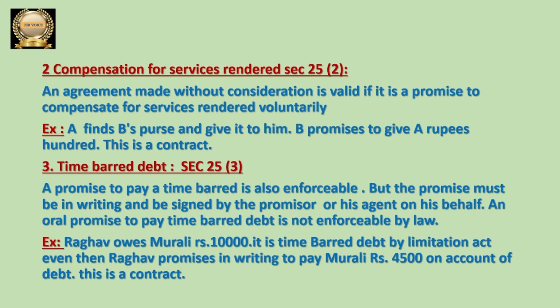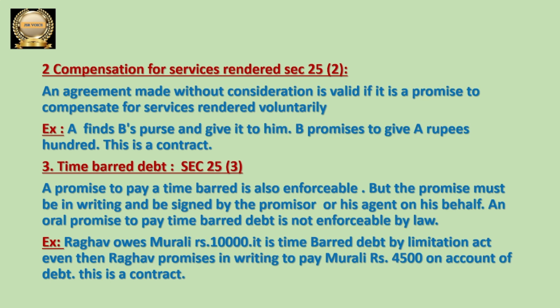Let us discuss the next one, time barred debt under section 25 subsection 3. This time barred debt exception is discussed under section 25 subsection 3 of Indian Contract Act. Let us see what first of all is time barred debt. Suppose there are two parties, one party has to pay money to another party.